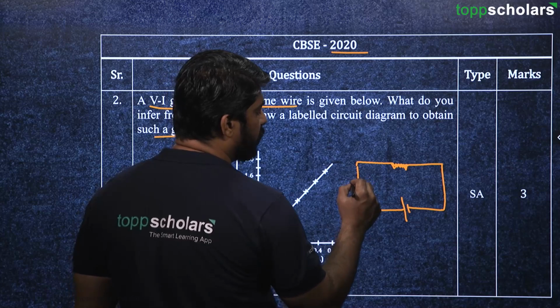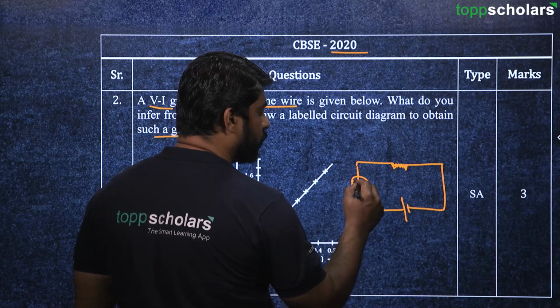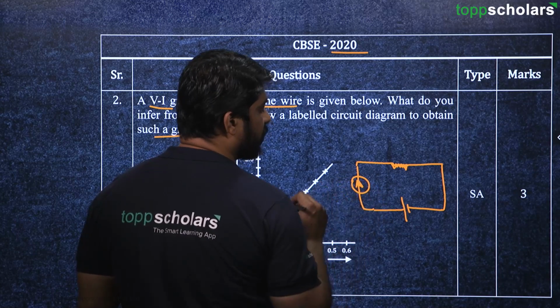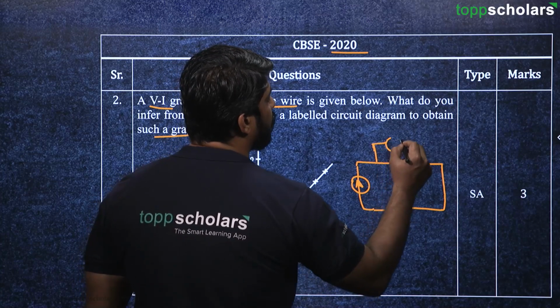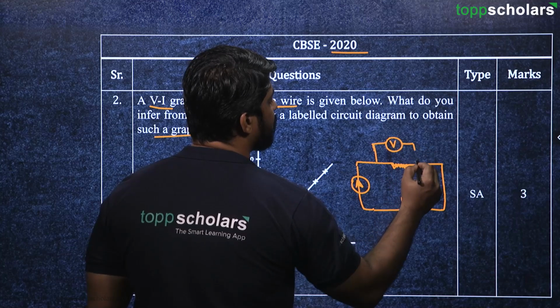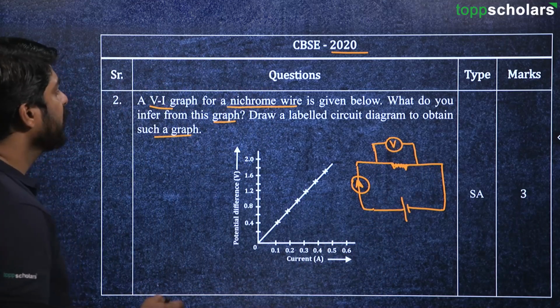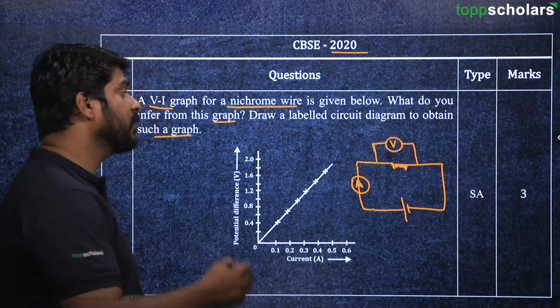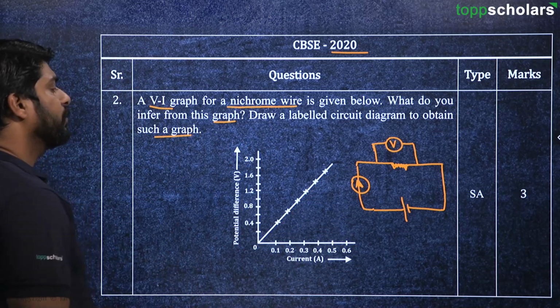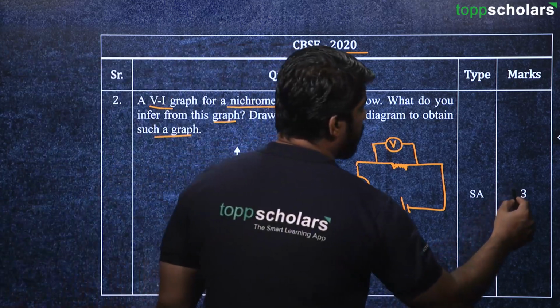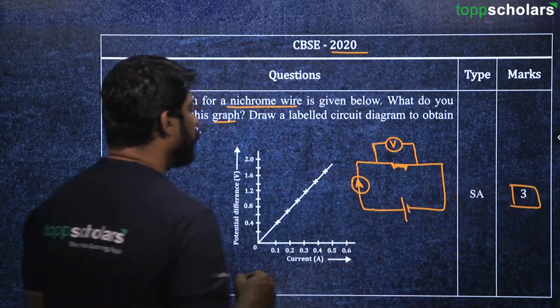So there has to be an ammeter connected over here, and a voltmeter to measure the potential difference. So basically this has to be the arrangement to obtain such a graph. Okay, so this is for 3 marks.